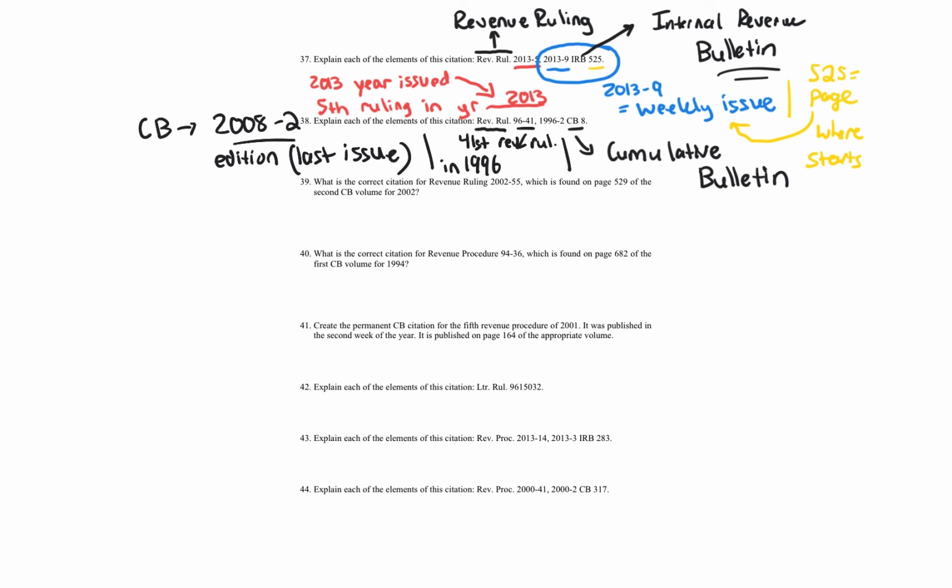So you might be wondering, why is it 96 and why is this one not 13? So in 1998, as a result of the IRS restructuring bill, that major bill changed the revenue rulings and the private letter rulings, many different citations, and I talk about this in the intro video, so make sure you go over it.